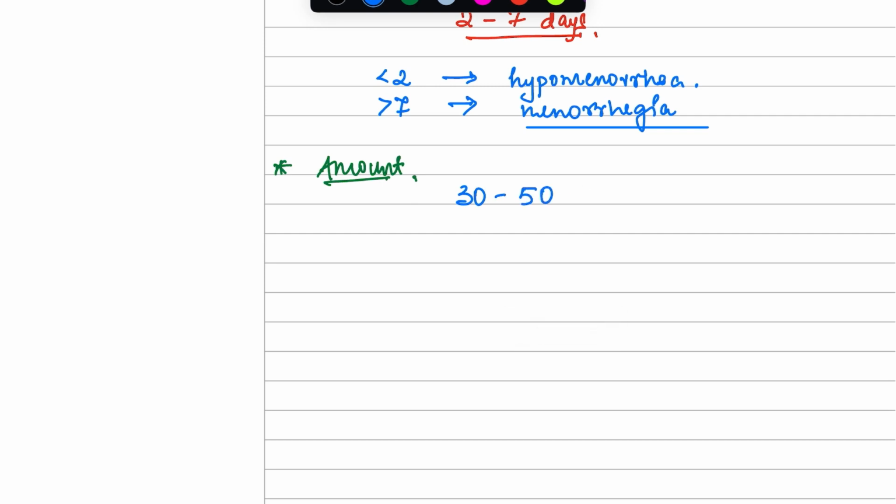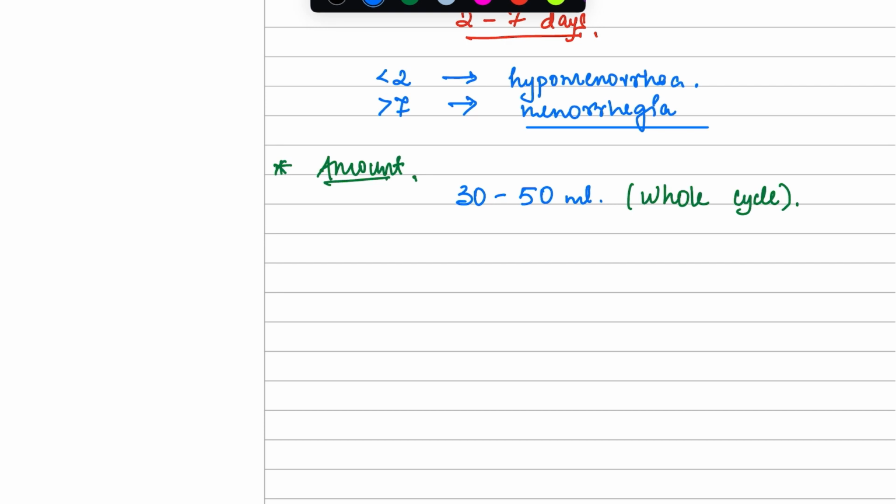30 to 50 ml what? Per day or the whole cycle? If it is per day, the person is going to die very soon if they lose 30 to 50 ml of blood per day. So this is for the whole cycle. Okay? Don't be confused in exams. This is for the whole cycle.